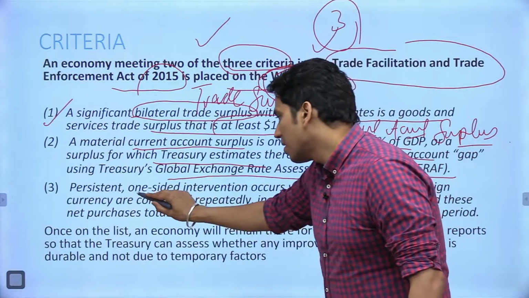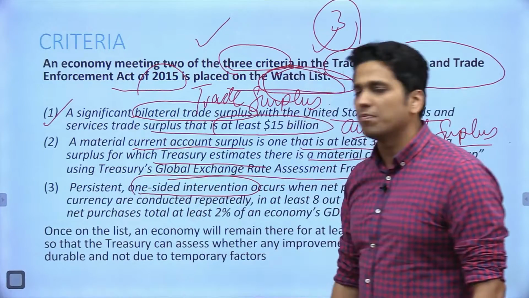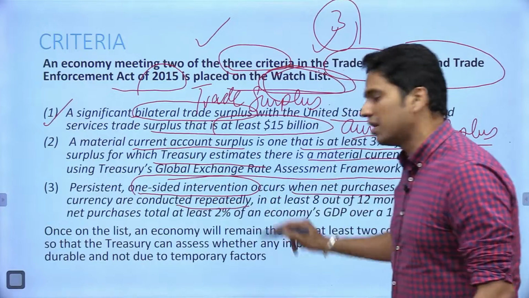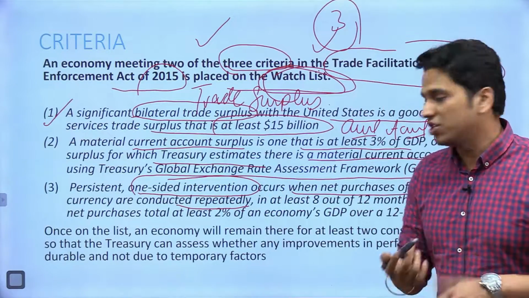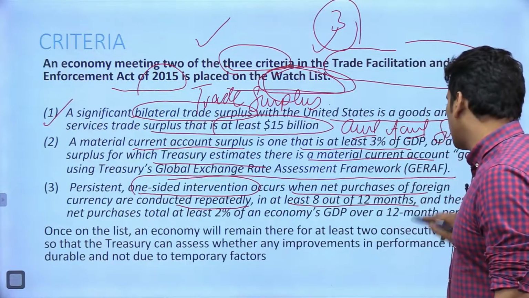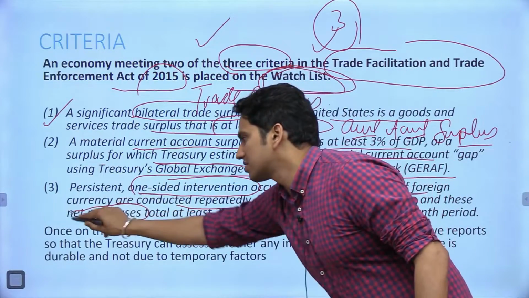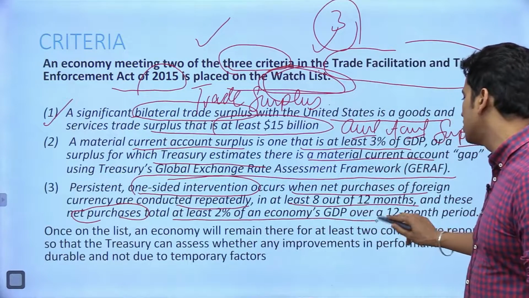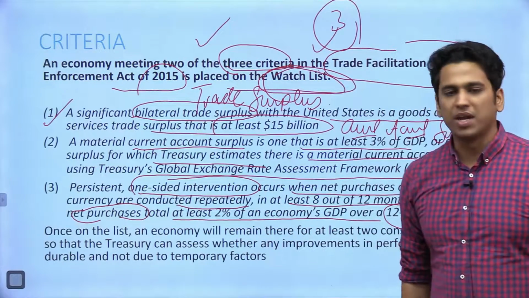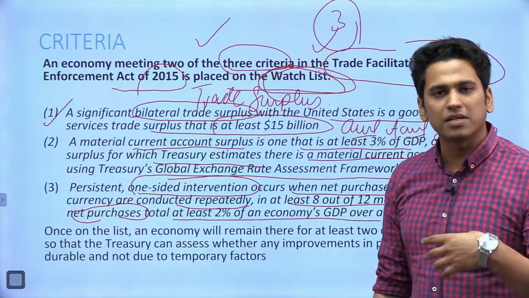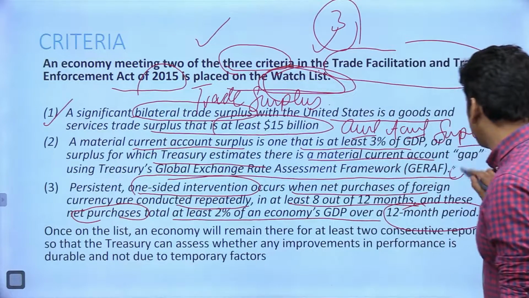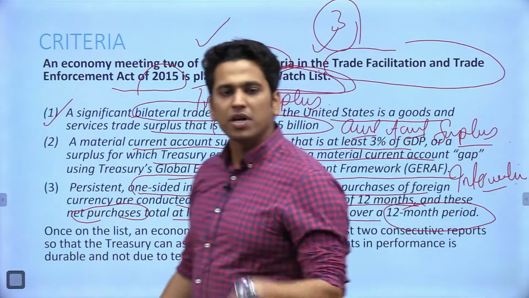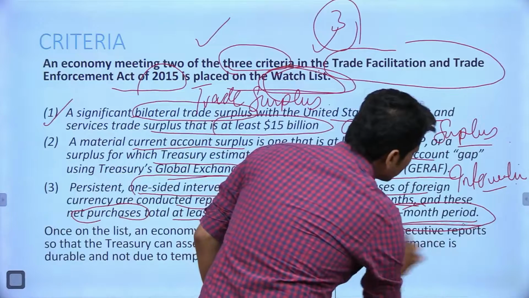Now third is one-sided intervention. This is very, very important. It occurs when net purchases of foreign currency are conducted repeatedly, that is, to try to influence the exchange rate, in at least 8 out of 12 months, and these net purchases of foreign currency total at least 2% of an economy's GDP over a 12-month period. Now the third criteria is related to intervention, and this intervention is monitored over a 12-month period.